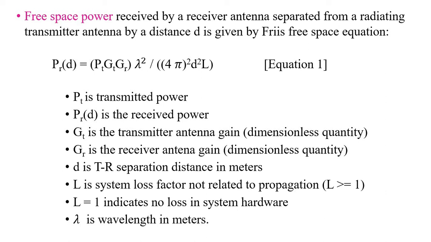then Gt and Gr are the transmitter antenna gain and the receiver antenna gain. Lambda is the wavelength, which we measure in meters. Then d square, that means the square of the distance from the transmitter location. Then L is the system loss factor. The system loss factor is normally considered as L equal to 1.